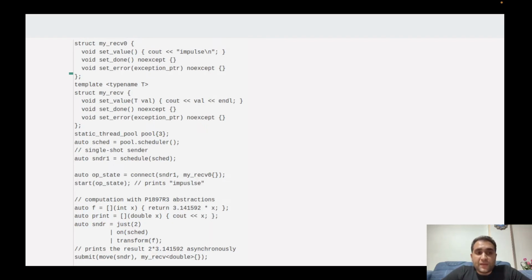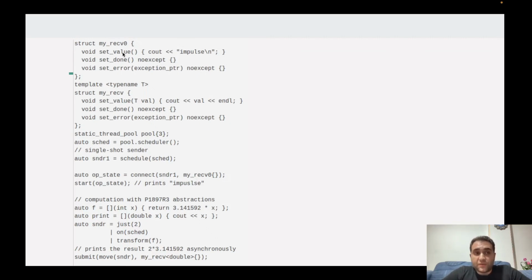Okay, let's see a simple example from senders and receivers. In the Libunifex library, senders and receivers should have a specified interface. Every receiver object should implement these three functions: set value, set done, and set error. And as I said earlier, every sender is connected to a receiver, and when the work is done on the sender, the sender will call one of these functions.